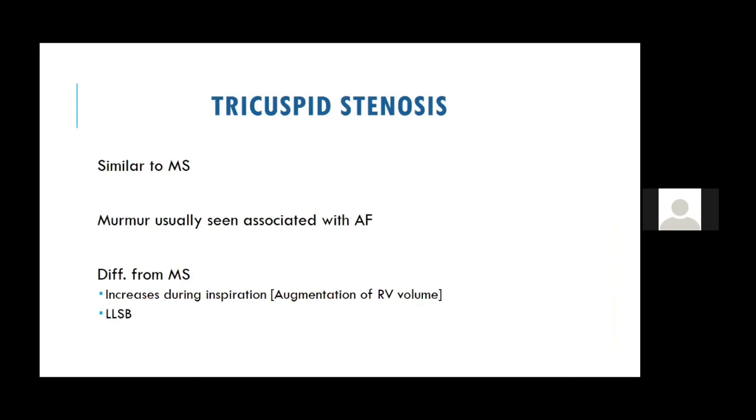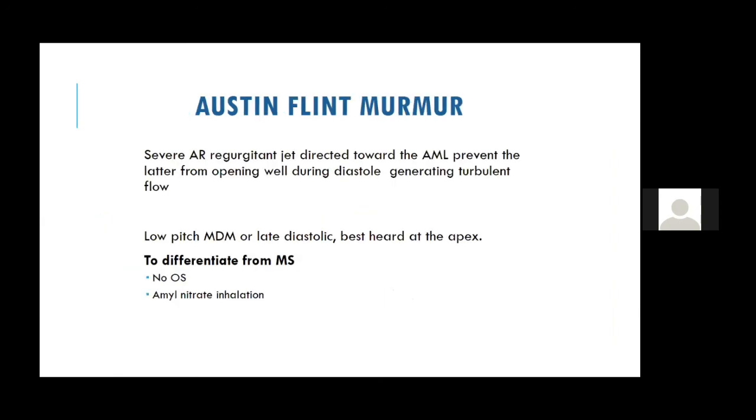Now similarly, like MS, there is something known as tricuspid stenosis. The difference is the MS murmur increases on expiration, whereas this murmur increases on inspiration. It is best heard at the lower left sternal border compared to the apex. So this is how you have to distinguish between an MS and a TS. Organic TS is very rare, found in only 5% of patients with rheumatic fever, whereas the most common is mitral valve involvement, seen in up to 40% of the cases.